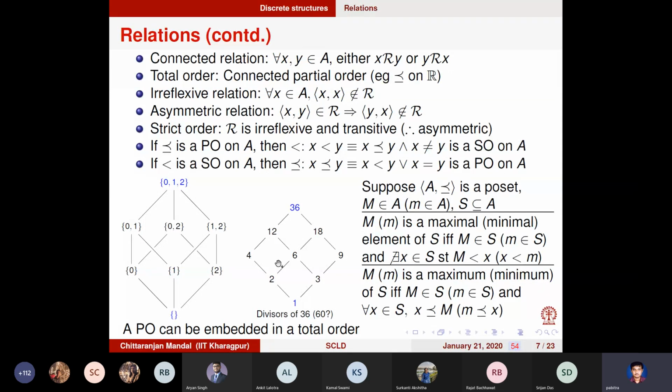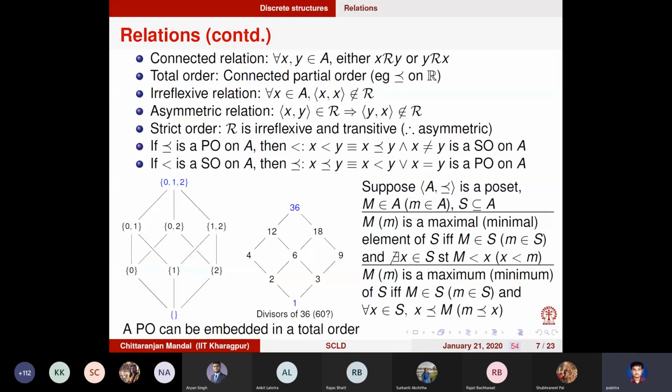What is the maximal element of 4 and 6? You just consider the subset 4 and 6. What is the maximal element? What is the definition of maximal element? 4 and 6, does it exist? Or both of them? Yeah, in this case it is both of them. So since there are two, you do not have a greatest element.